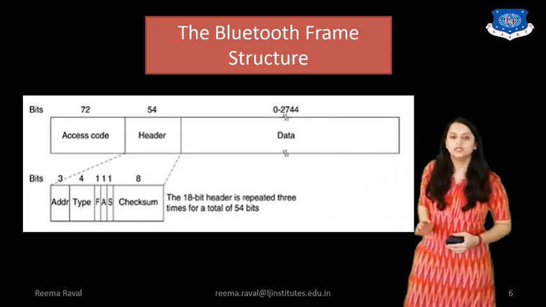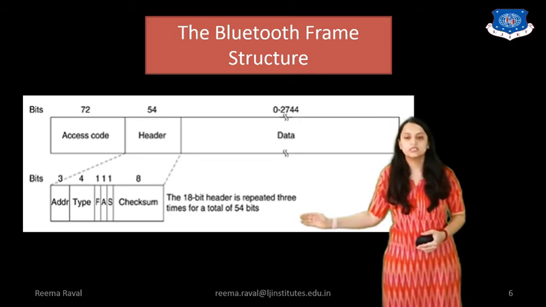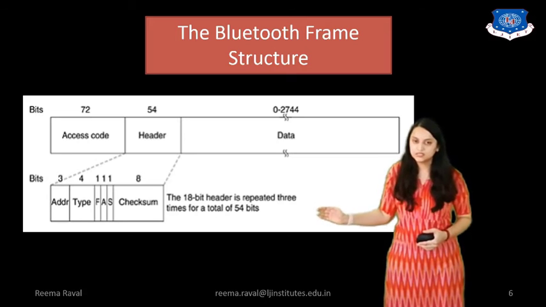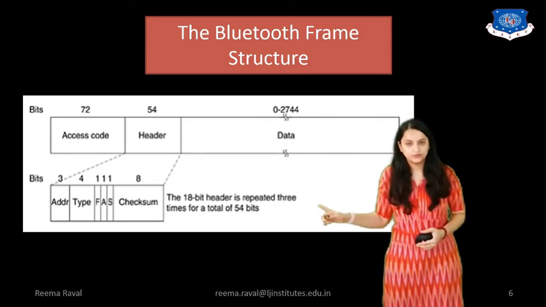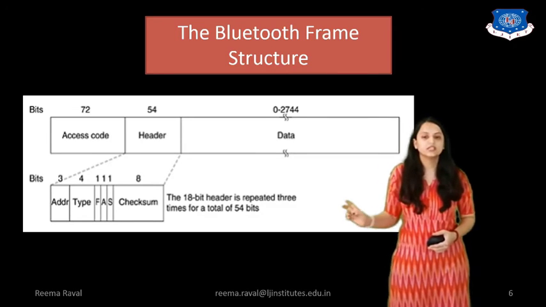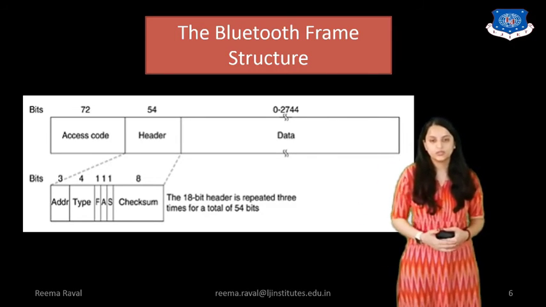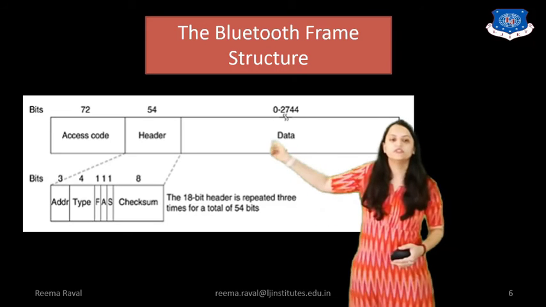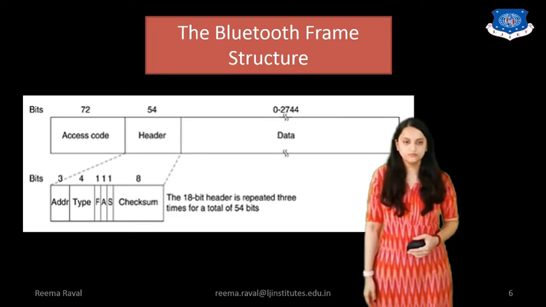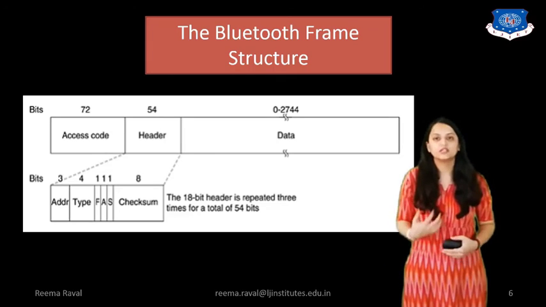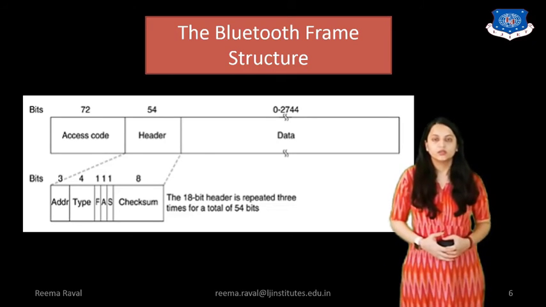Now in header field, there are the subfields, which is address field, which is of 3 bits, type field, which is of 4 bits, F field, which is of 1 bit, A field, which is of 1 bit, S field, which is of 1 bit, and last one is checksum field, which is of 8 bits. So here the 18-bit header is repeated 3 times, which will give a total of 54 bits header structure. Here F, A and S stand for framing, acknowledgement and supervisory purposes. This is the Bluetooth frame structure.